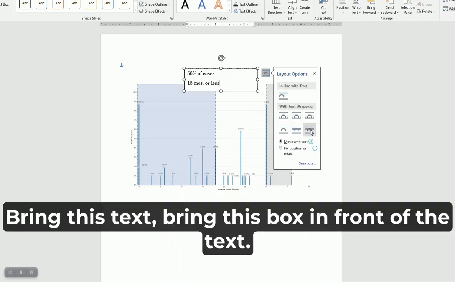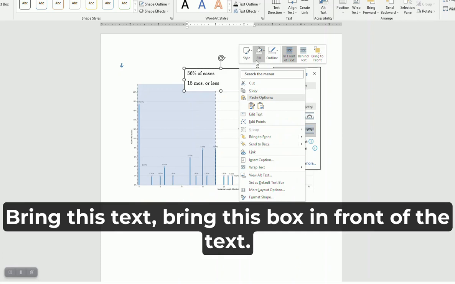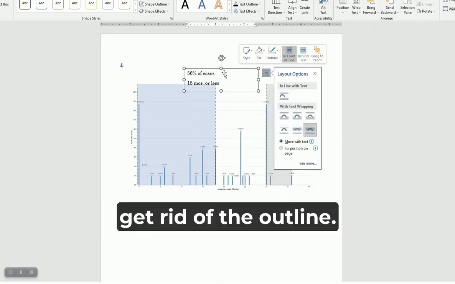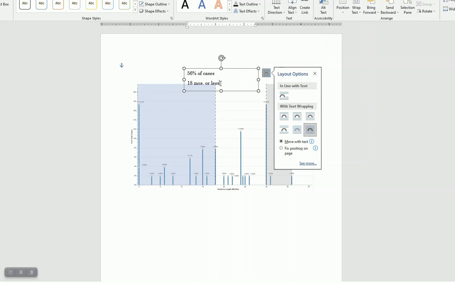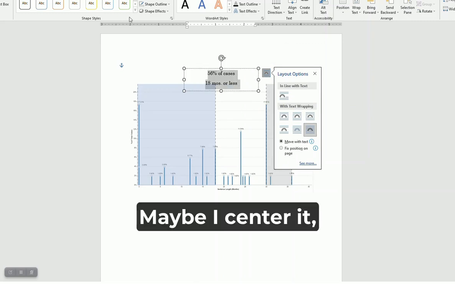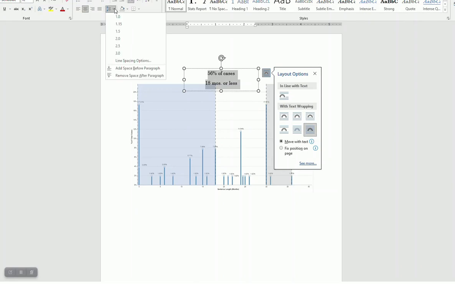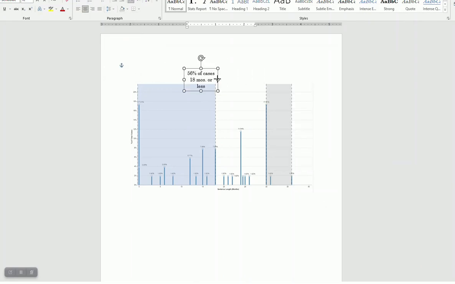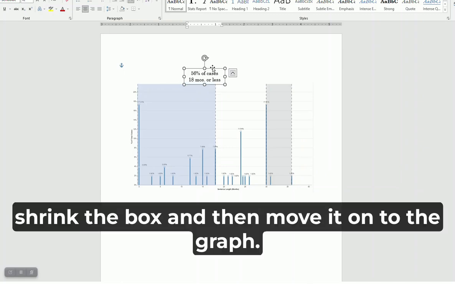Bring this box in front of text, get rid of the fill, get rid of the outline. Maybe I center it. Remove the space. Shrink the box and then move it on to the graph.